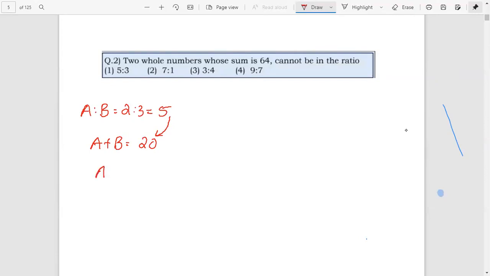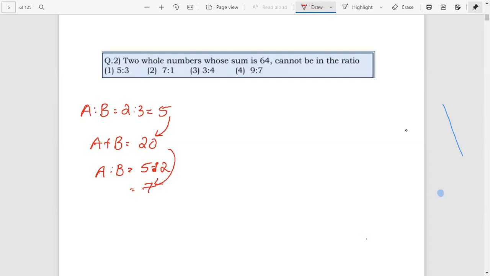Okay, if the ratio A is to B equals 5 is to 2, then we can add 5 plus 2, which equals 7. Is 20 a multiple of 7? No. Therefore, A is to B equal to 5 is to 2 is not possible. This one is a simple concept.